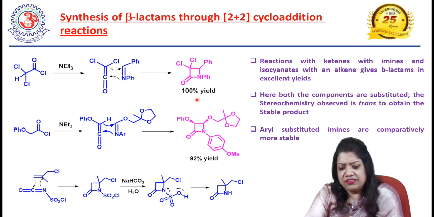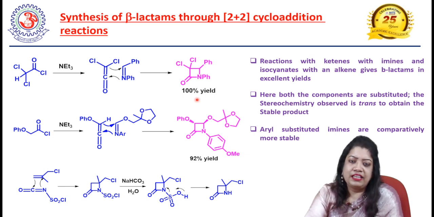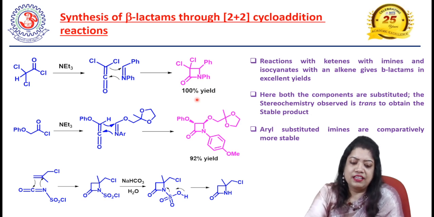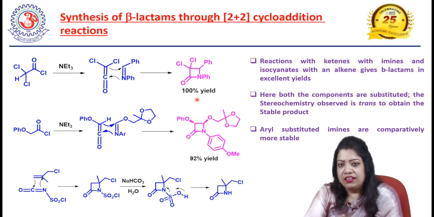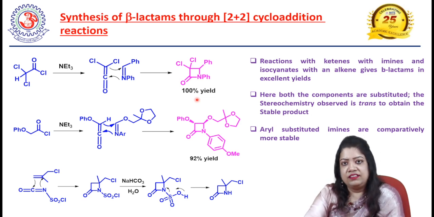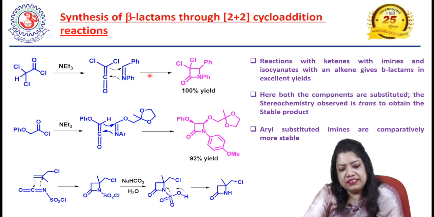Beta lactam antibiotics can be used in skin disease, in respiratory tract infections, in urinary tract infections. These beta lactam derived drugs are used widely in the whole world.